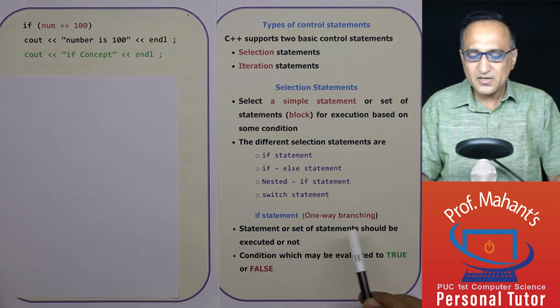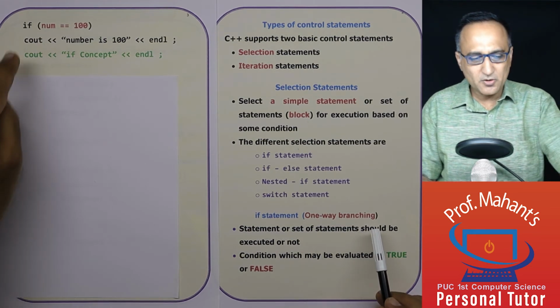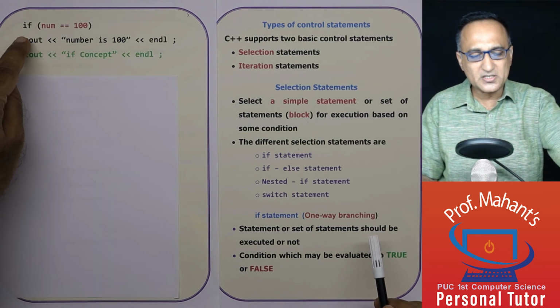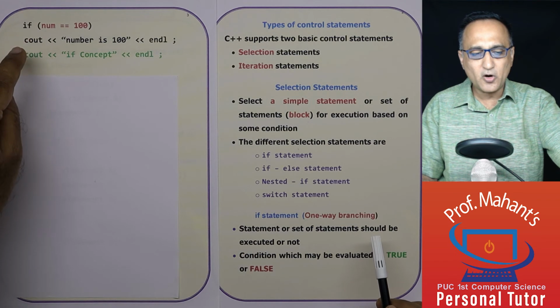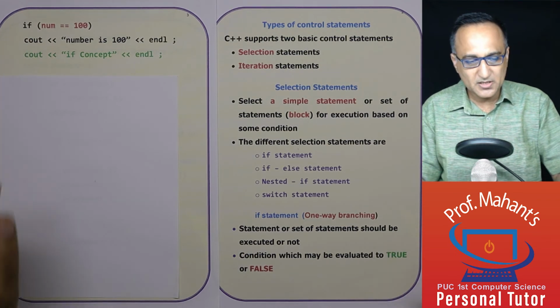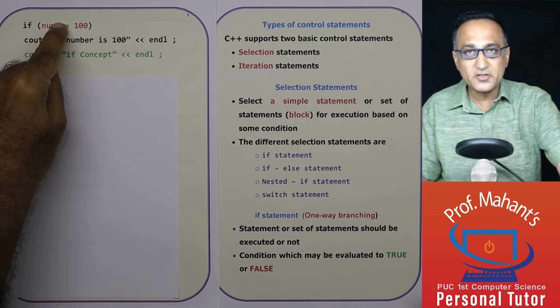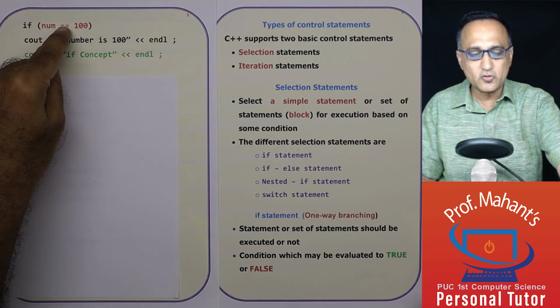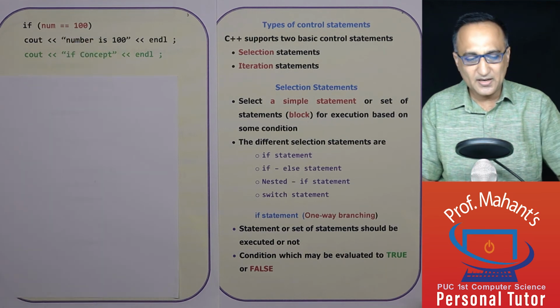So the if statement is known as one-way branching because it just gives one direction of execution. It can contain one statement, which is a simple statement, or it can contain a compound statement or a block of statements. If this condition evaluates to true, the value of this will be non-zero. So if it is zero, then it is false. If it is non-zero, this is true, and this statement will get executed.